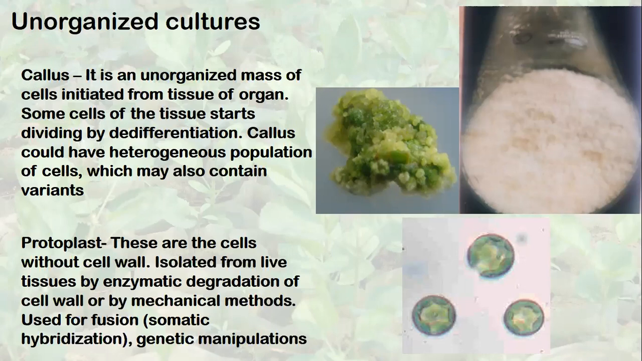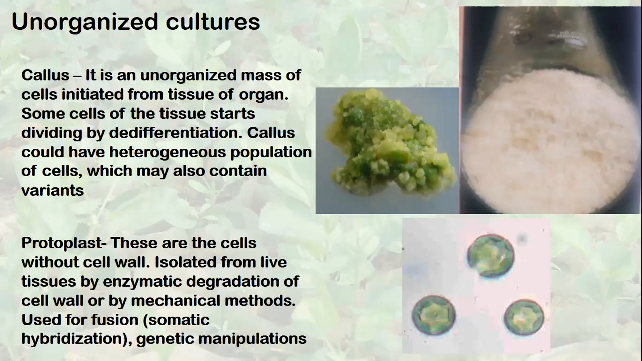It is an unorganized mass of cells. Initiated callus is an unorganized mass of cells initiated from tissues or organs. Because it has all types of cells, different types of cells. Now I draw your attention towards this callus. Even visually you can differentiate the different types of cells, isn't it? These are different cells, these are different cells, and this white is different, cream is different, cream color are different cells.